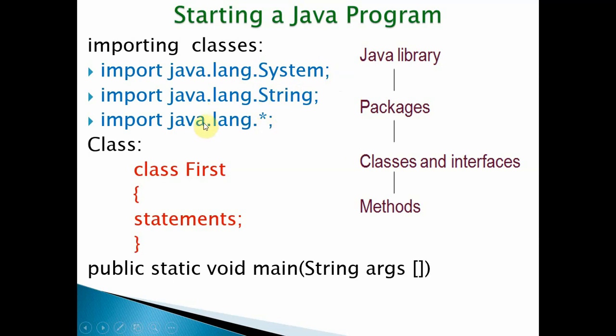So if you want to use the entire java.lang package, you can simply specify star. Otherwise you can specify System or String, whatever class you want to import. To include those packages into the program, we use the keyword import. Like include, we have import. I will tell you the difference between import and include later.